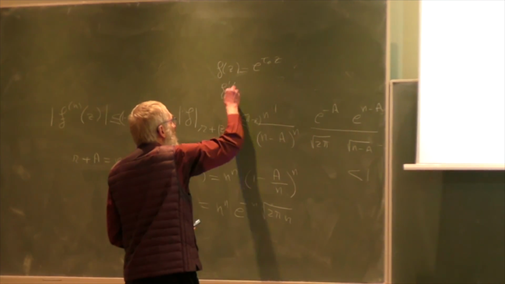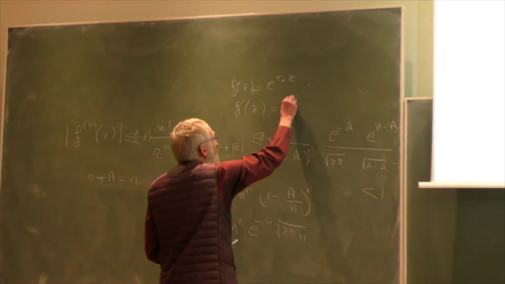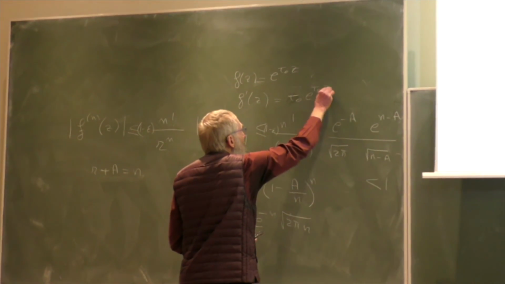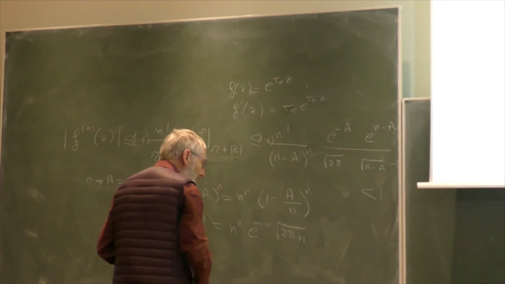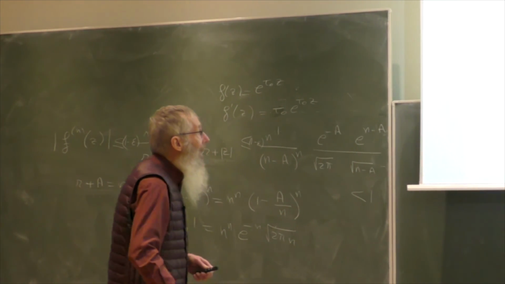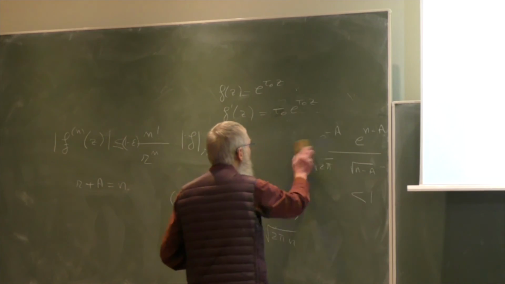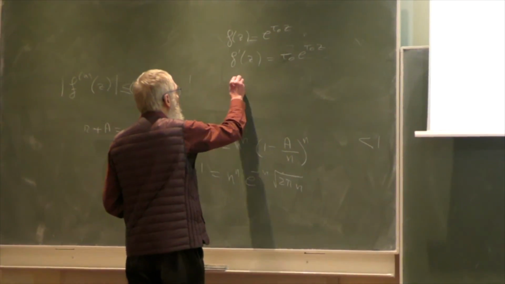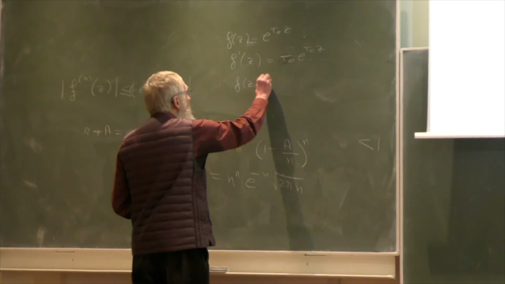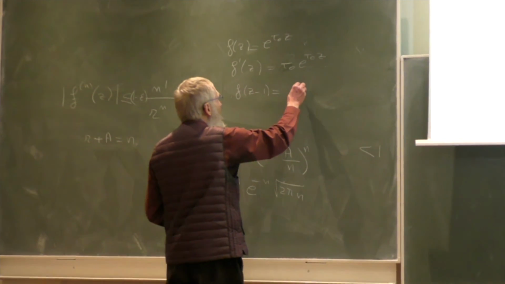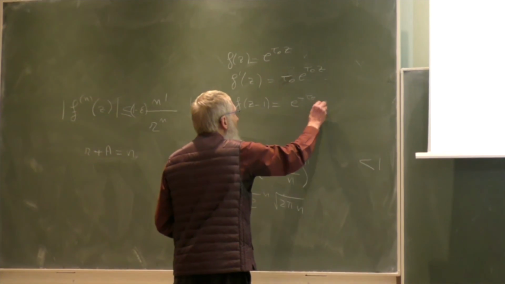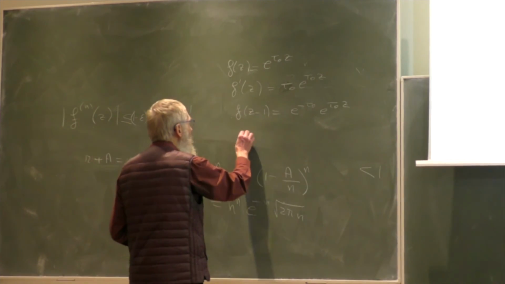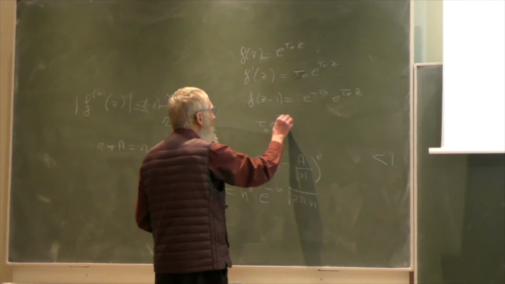F prime of z is tau 0 exponential of tau 0 z. And so what we want is that f prime of z is f of z minus 1. So we write what is f of z minus 1: it is exponential of tau 0 z minus tau 0. And so if we want that both are the same, we ask that tau 0 exponential tau 0 equal 1.